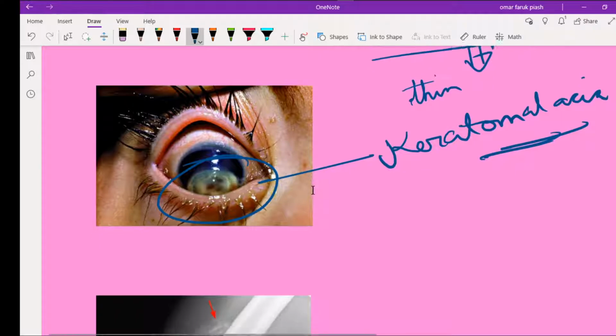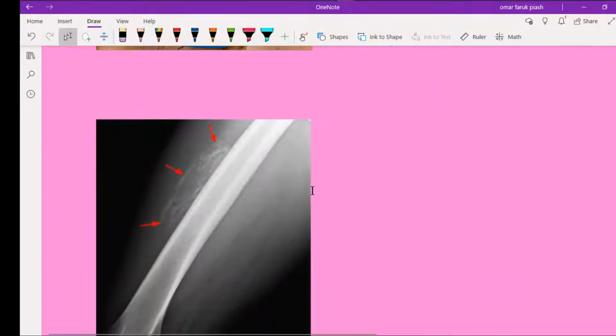Another example of metaplasia is this. This is a picture of myositis ossificans. This is the calcified area, and it can be separate from the rest of the bone.